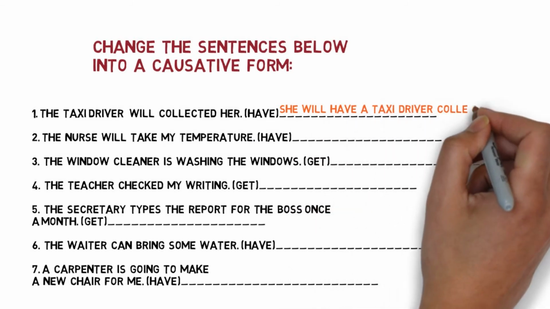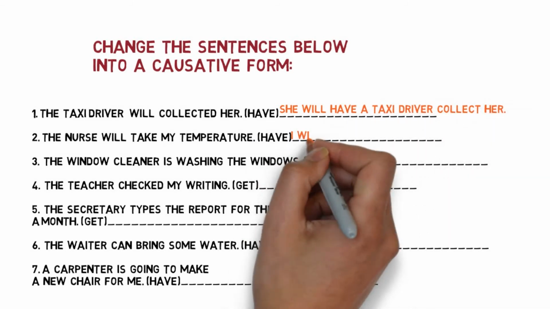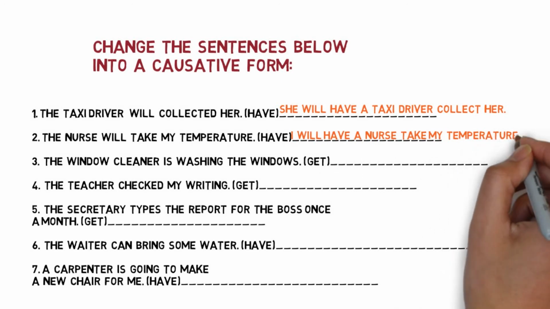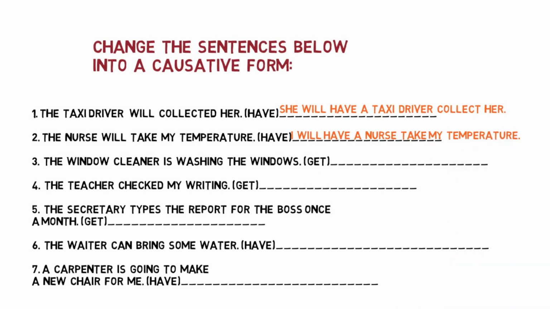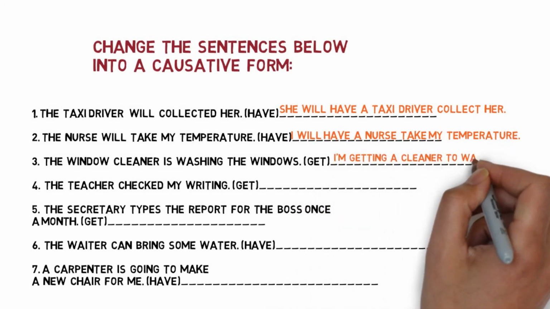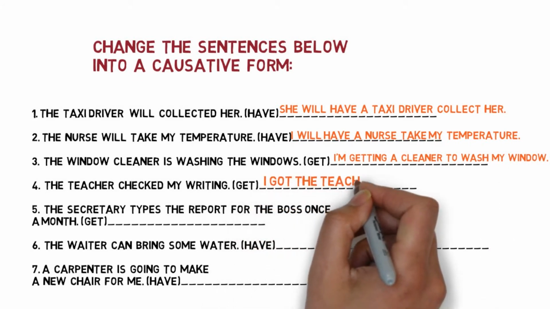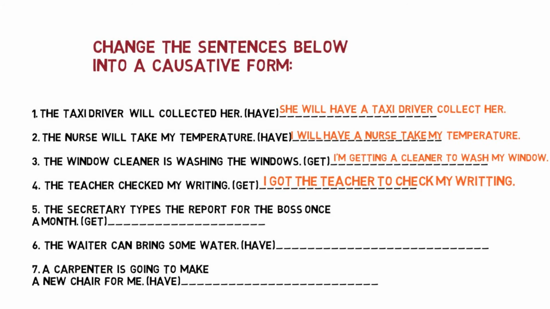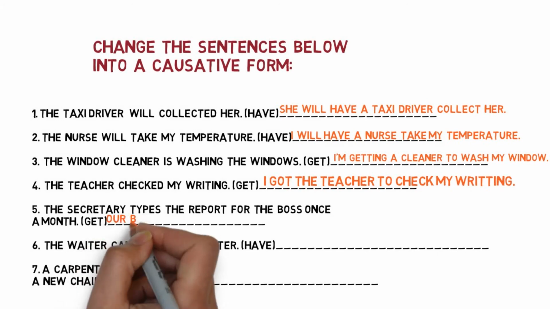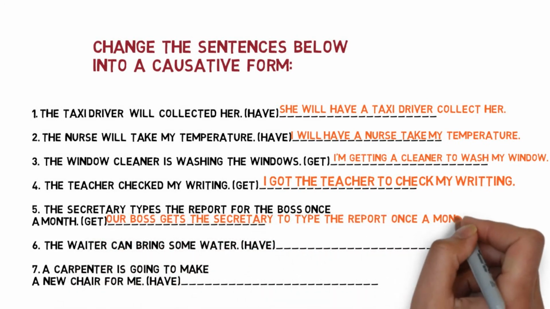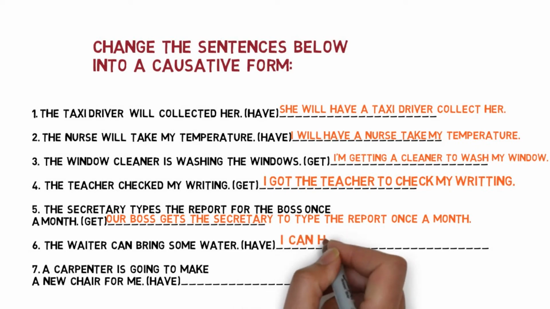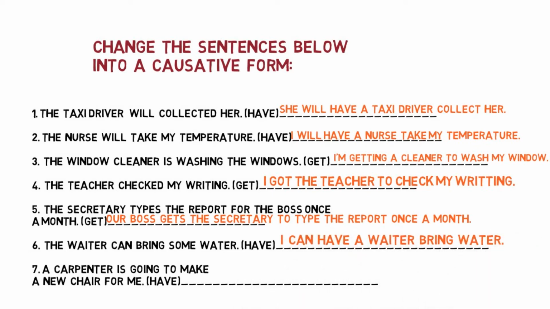Now let's check your answers. She will have a taxi driver collect her. I will have a nurse take my temperature. I'm getting a cleaner to wash my window. So number 4 is I got the teacher to check my writing. Next one, our boss gets the secretary to type the report once a month. Number 6, I can have a waiter bring water. And the 7th one, I'm going to have a carpenter make a chair for me.